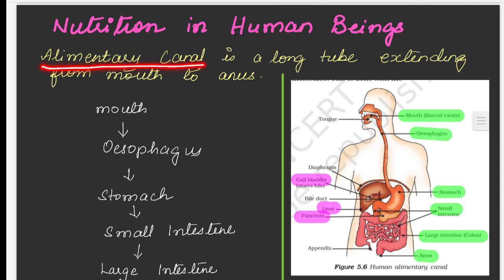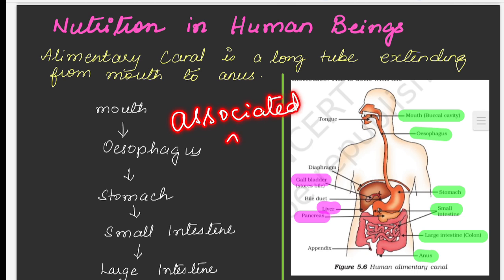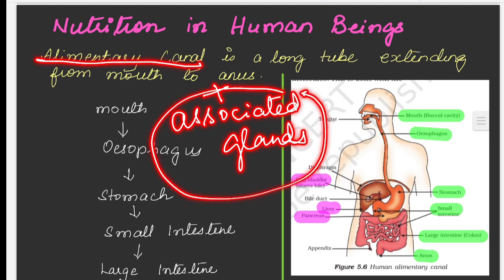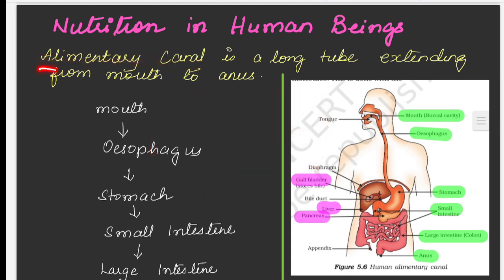So here alimentary canal is a long tube. If you see the digestive system in human beings, it consists of mainly alimentary canal and associated glands. So what does it contain? It contains alimentary canal and associated glands. First let us see what is this alimentary canal. Alimentary canal is a long tube extending from mouth to anus.